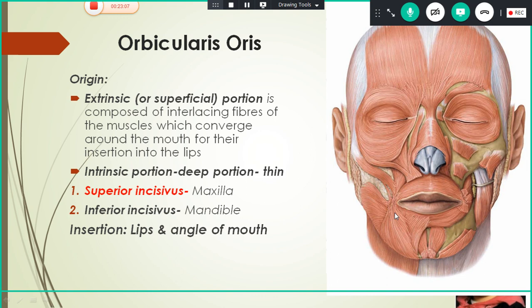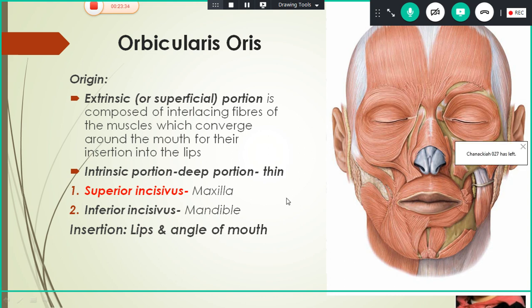Actually, this orbicularis oris muscle, if you see, they cross near the angle of the mouth because they are contributed by other muscle fibers here. Some of the fibers will cross and go to the upper lip, others will go to the lower lip. The upper part will go to the lower lip, the lower part will go to the upper lip.